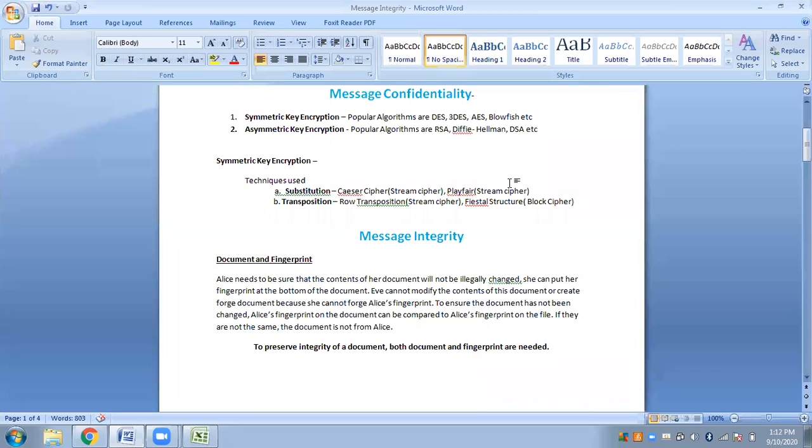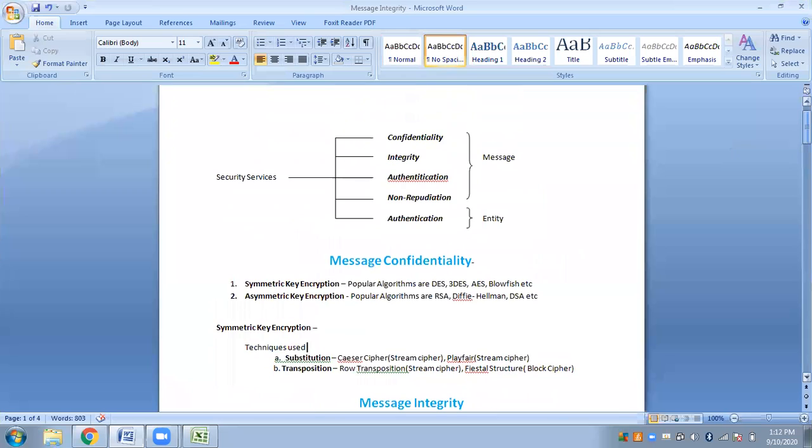Okay, so till the previous class, we have covered the message confidentiality protection measures. Till now we have come across all the security services like confidentiality, integrity, authentication, and non-repudiation. Authentication actually has two types.